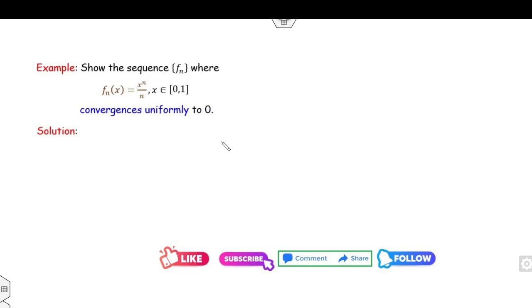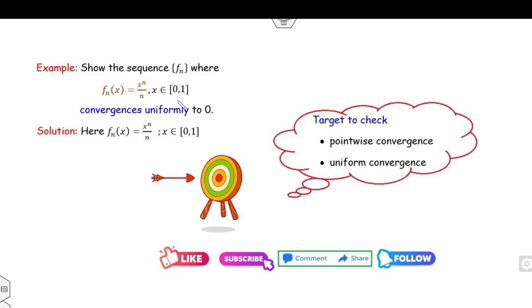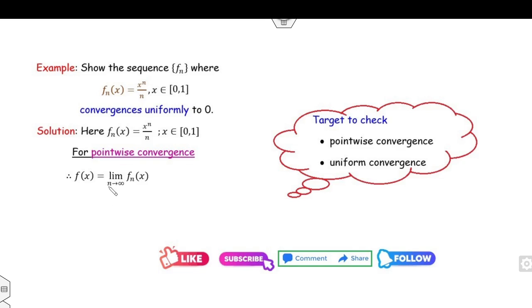Look at another example. Show that the sequence converges uniformly. Again, your first target is to check the pointwise and uniform convergence. So for the pointwise, we need to find this limit. Now you have the closed interval, so I can take three cases: x is equal to 0, x is equal to 1, and x lies between 0 and 1.